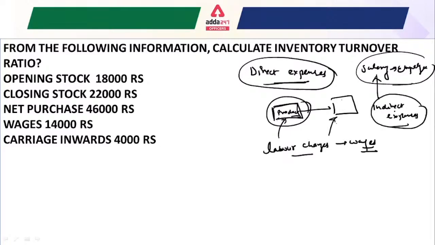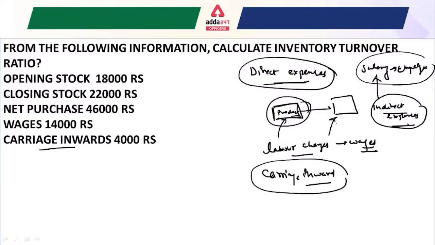Whatever expenses are incurred in your factory on a particular product are called direct expenses. And whatever expenses are incurred in your office are considered indirect expenses. Like carriage inward, which is given in this question. Carriage inward we consider a direct expense, because we paid transport charges for raw material, or for product, from the supplier into your factory.